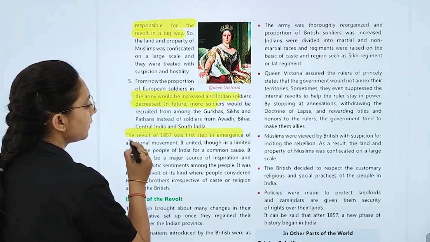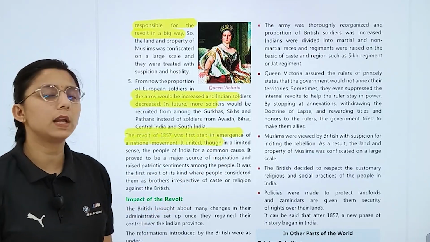So the revolt of 1857 was the first step in the emergence of the national movement.